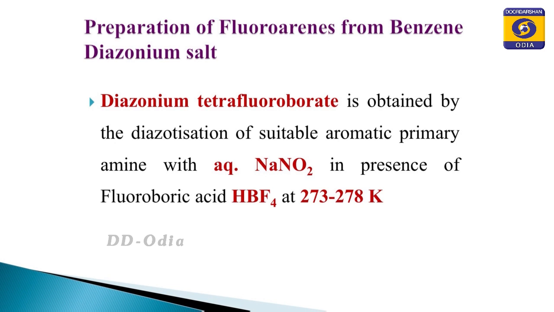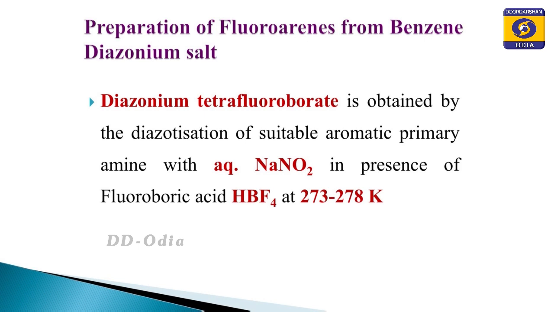So, this is the reaction for the preparation of diazonium tetrafluoroborate, and on simply heating it produces fluorobenzene. No other reactant is required here; simply by heating the diazonium tetrafluoroborate we can prepare fluorobenzene.